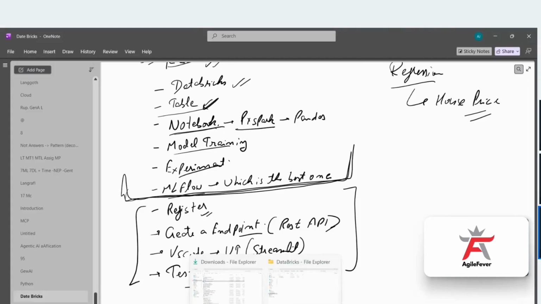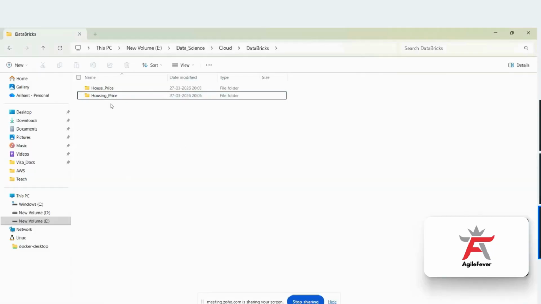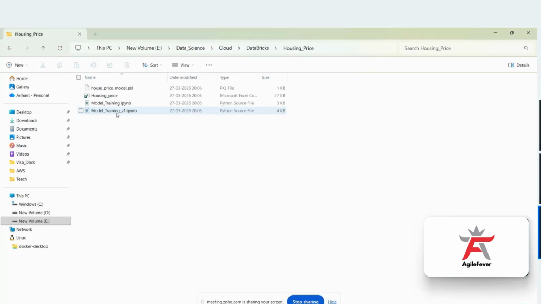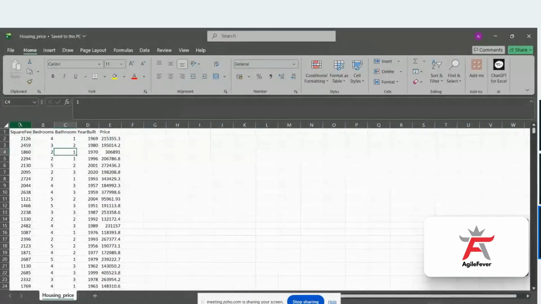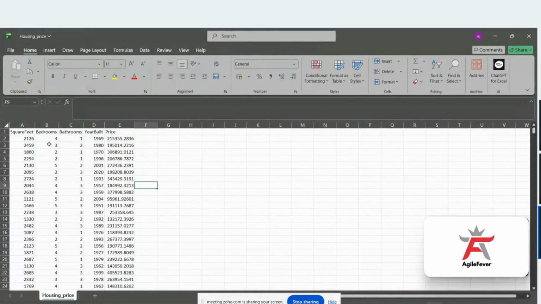Okay. So what we are going to do, I'll take the data set first. So this is the data set we have, in which we have the square feet, what is the square feet of the house, number of bedrooms, number of bathrooms, year built, in which year it was built, and the price.